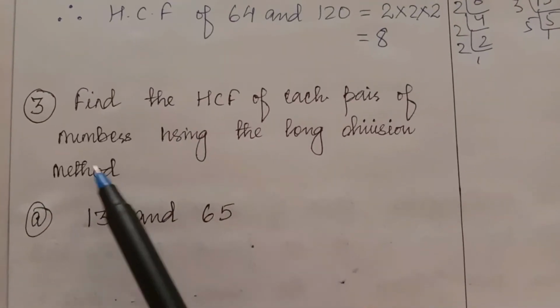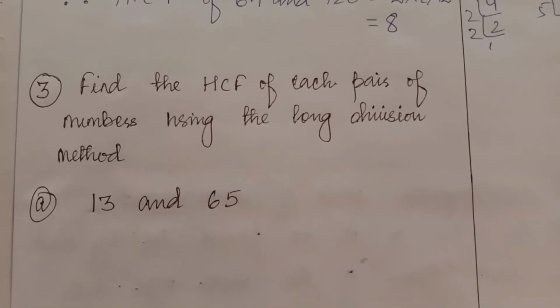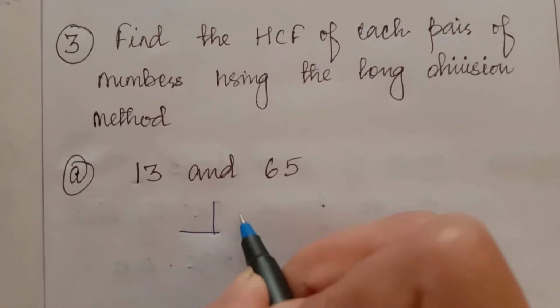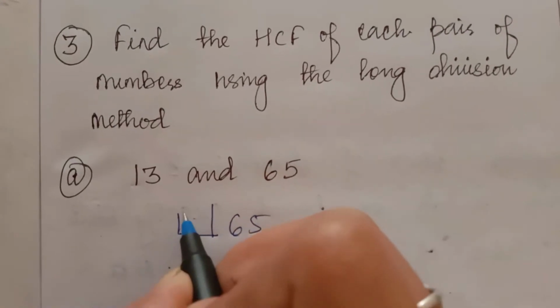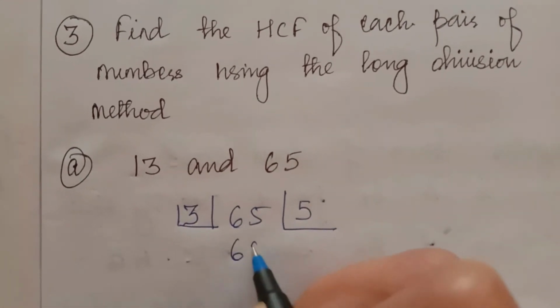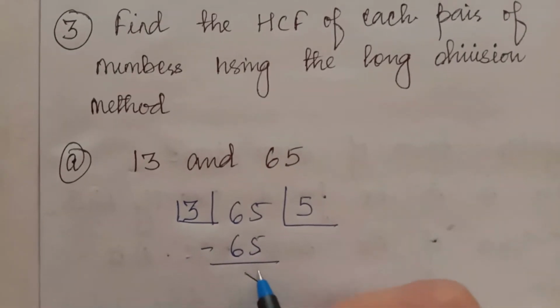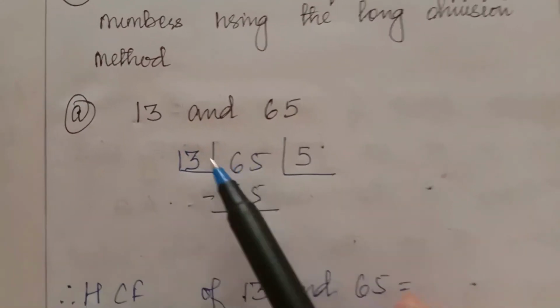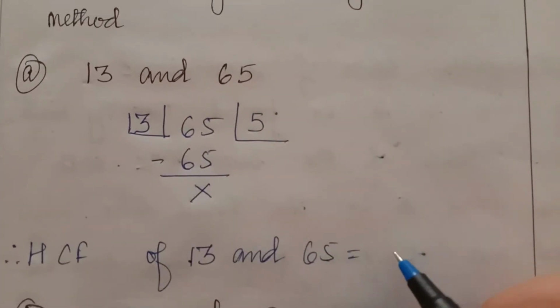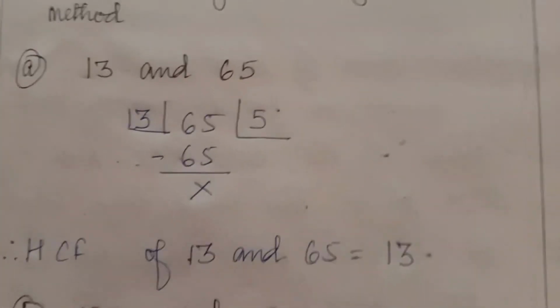Number 3 is you have to find HCF by long division method. Okay, so in the long division method you have to divide the greater number by the smaller number. So 13 5s are 65. So your remainder is 0. So 13 itself is the HCF of 13 and 65. So the answer is 13 here.